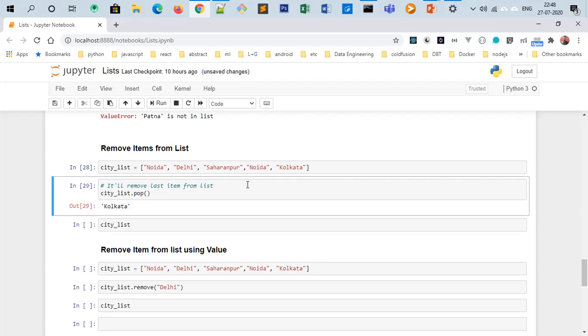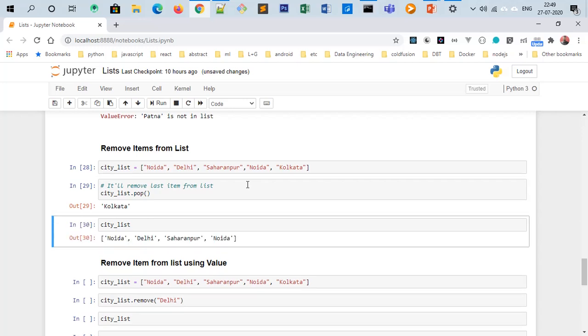This is the property of the pop method: it removes the item from the list, and it will also return the item so the user can confirm that this is the item which he wanted to remove, and it will print the list.